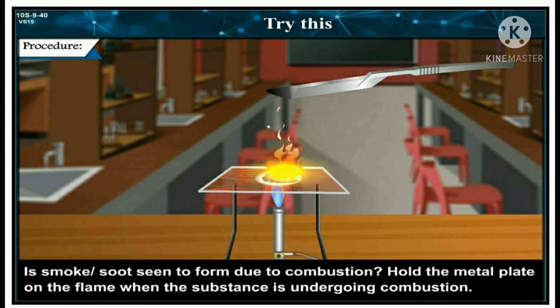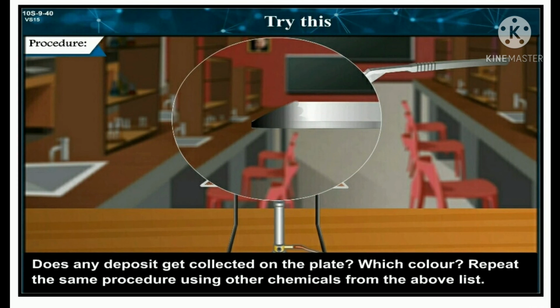Is smoke or soot seen to form due to combustion? Hold the metal plate on the flame when the substance is undergoing combustion. Does any deposit get collected on the plate? Which color? Repeat the same procedure using other chemicals from the above list.